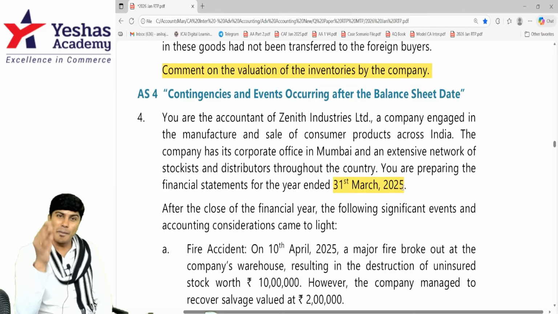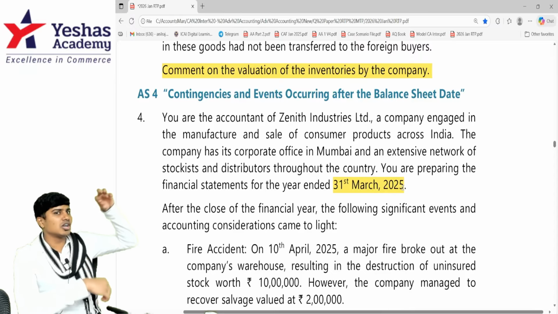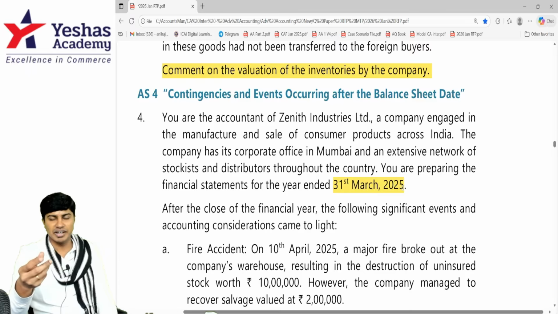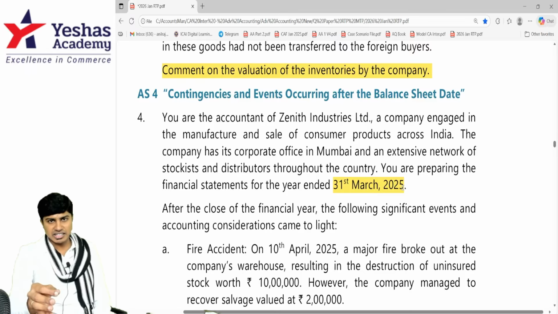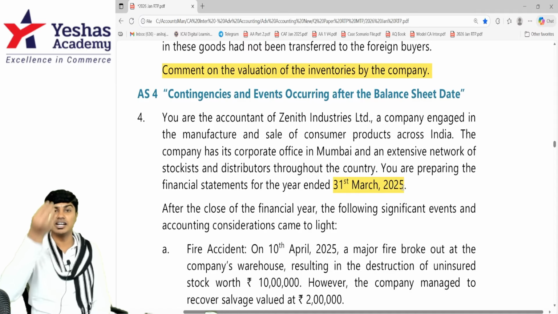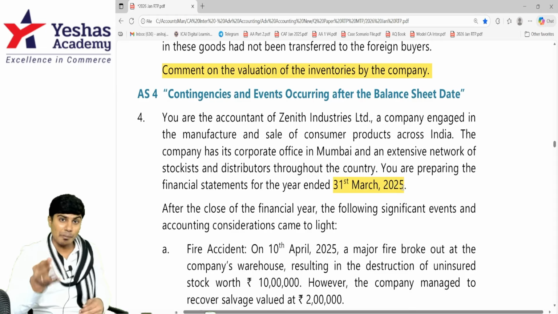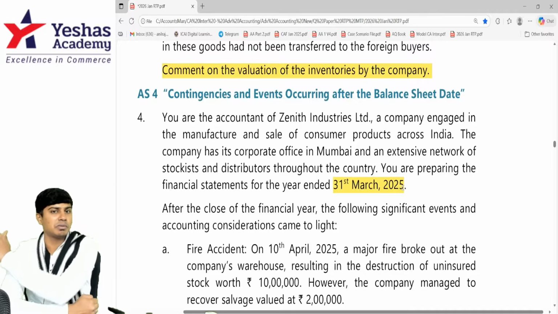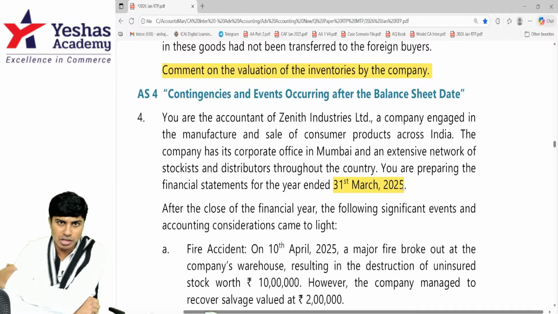If the condition is existing on the balance sheet date and the event occurring after the balance sheet date gives you additional evidence, then such an event can be considered an adjusting event. Though it happens after 31st March, its impact will be given back in the financial statements prepared as on 31st March. I hope you understood the quick revision of Accounting Standard 4.